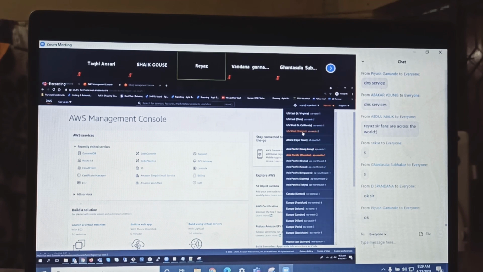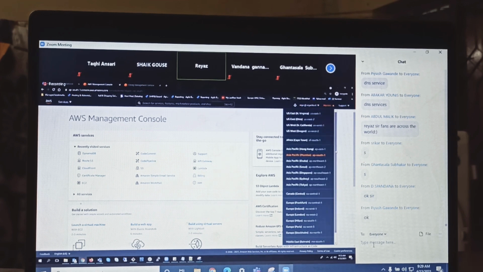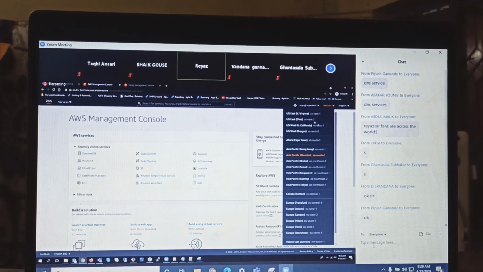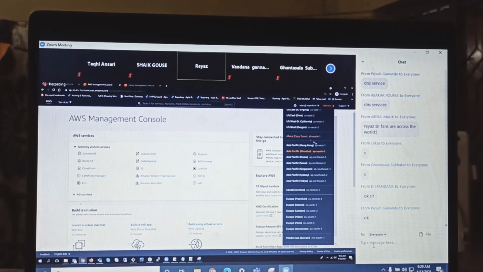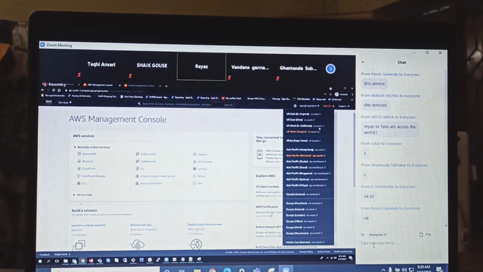So it doesn't matter what is in Oregon, what is in Ohio, what is in California. It's the same thing that you see. The only thing is the geographical area is different. If you have customers in India, select Mumbai. If you have customers on the US side, select US East 1 or East 2 or West 1, whatever. If you have customers in Africa, you select Cape Town. And if you have some APAC region, like Asia Pacific, you can see this. Yes, this is the region.